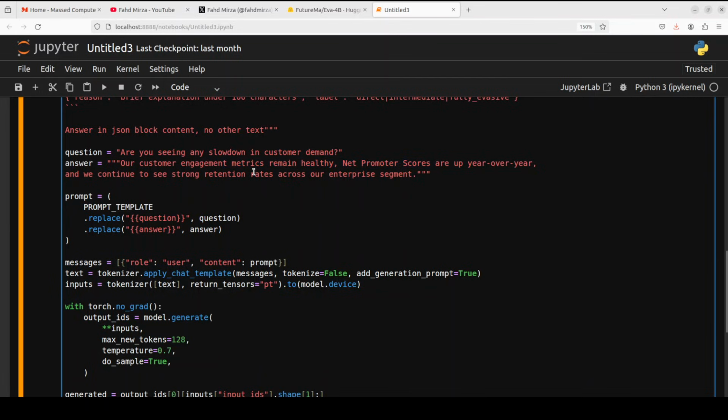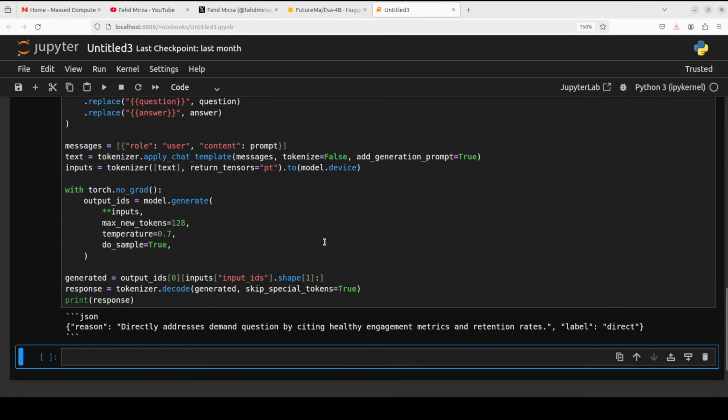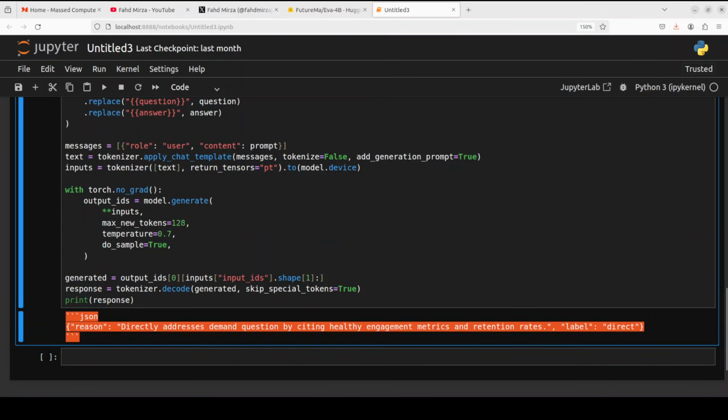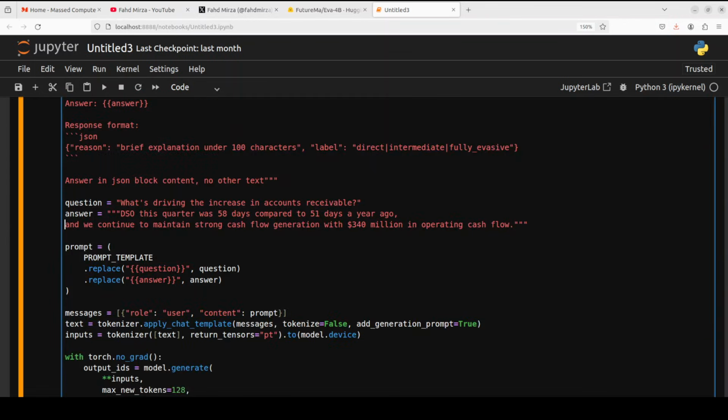So it has answered, but it has buried the lead. So let's run this to see what it says. It says direct. I think it depends on the perspective. I think it is intermediate in my opinion, but I will take your advice, because it didn't really answer about the slowdown. So I will count it as a miss.